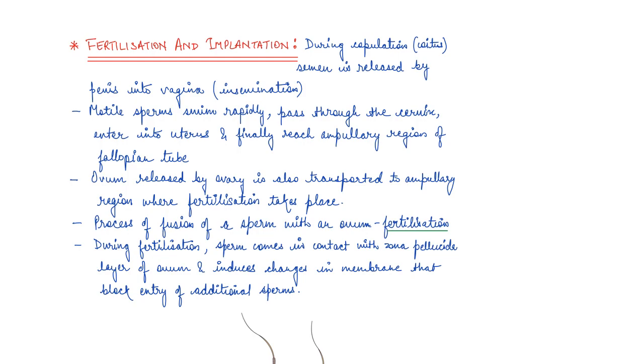There is a cervical canal. So they pass through the cervix and enter the uterus, and then they finally reach the ampullary region of the fallopian tube, right? The ovum is released by the ovary by that time, and that also reaches the same ampullary region where fertilization happens.